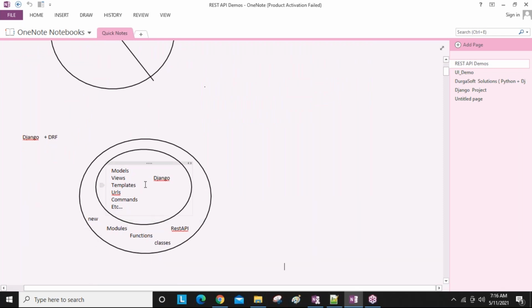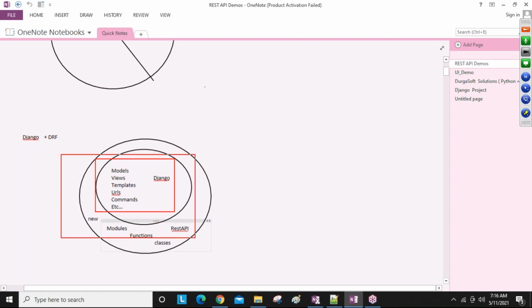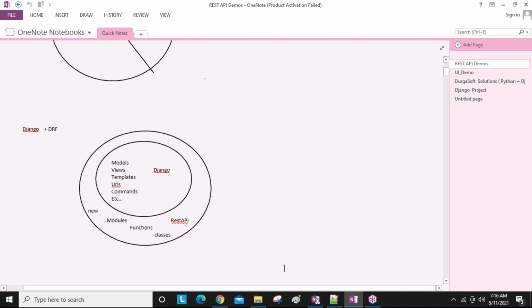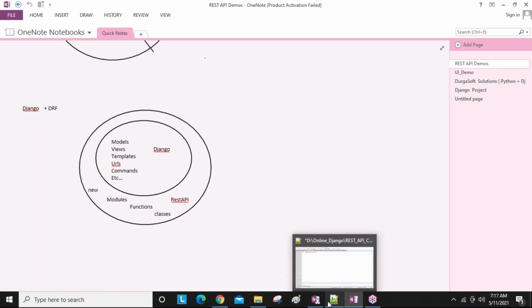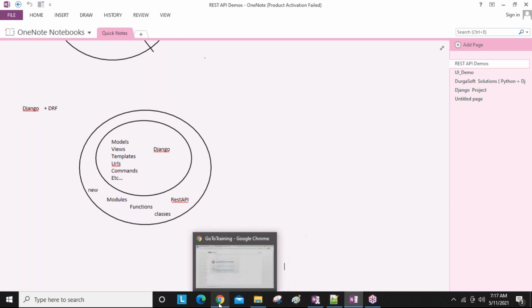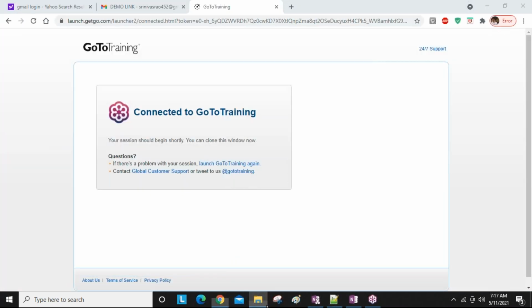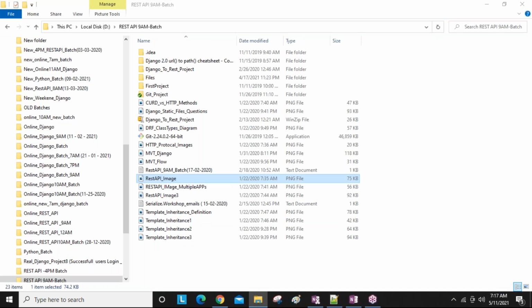Next, the Django REST framework is an extension of the Django framework. It means the concepts which are available in Django are available in the Django REST framework also, plus some extra concepts. Because of those extra concepts, our Django REST framework is in more demand nowadays. Remember that one, guys. And in the last session, we also discussed some diagrams. I explained one diagram also in the last session.